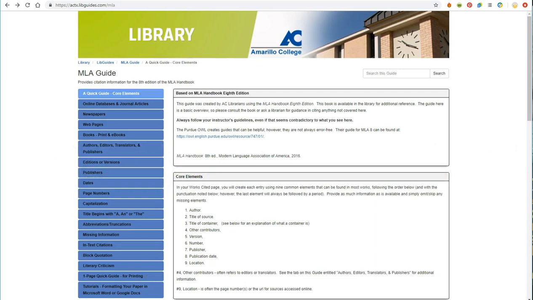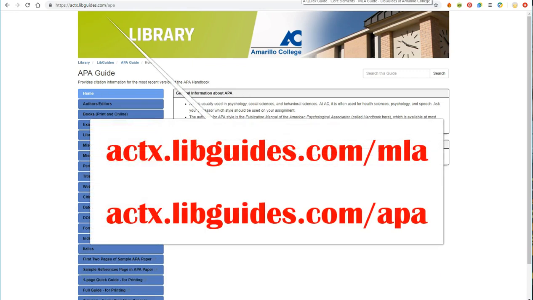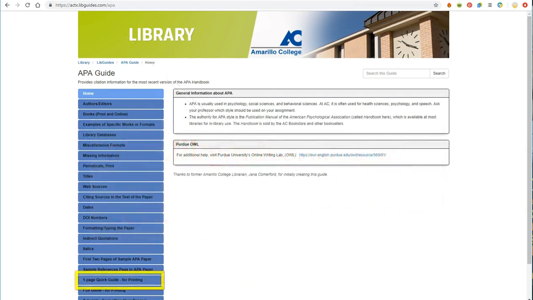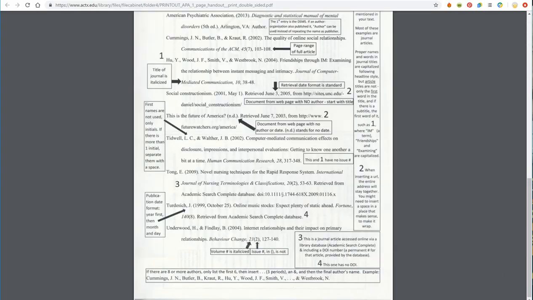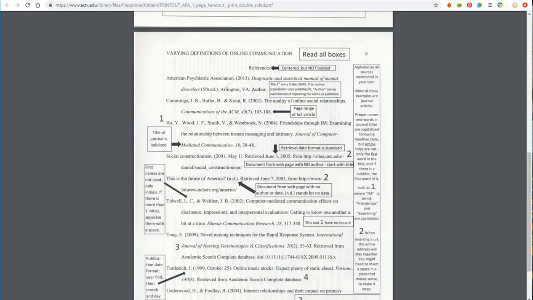The library has put together citation guides for MLA and APA. You can find them by going to actx.libguides.com/MLA or actx.libguides.com/APA. On both of these pages, in the left-hand column, you will see a one-page quick guide for printing. This is the APA one-page quick guide. It shows you citation styles in text and out of text. It shows you the reference page and how to format.